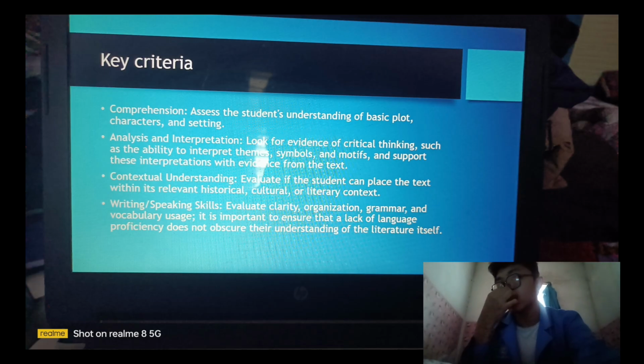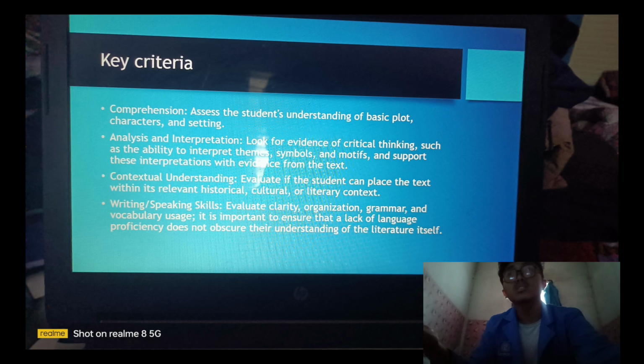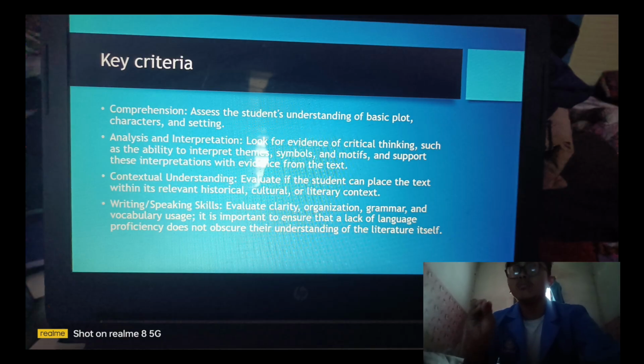For this key, you must evaluate your organization or your grammar, like your evidence for understanding the language, or lack of language.